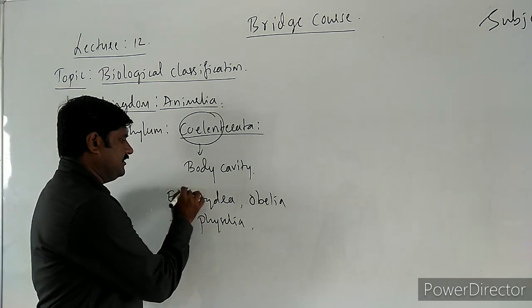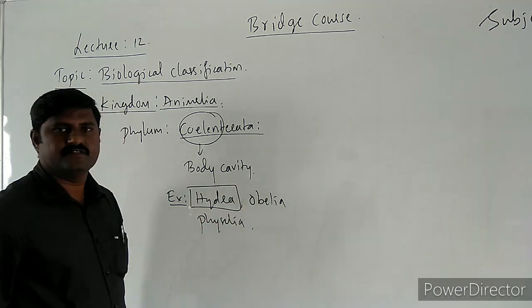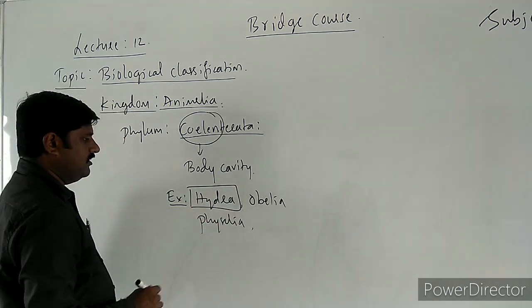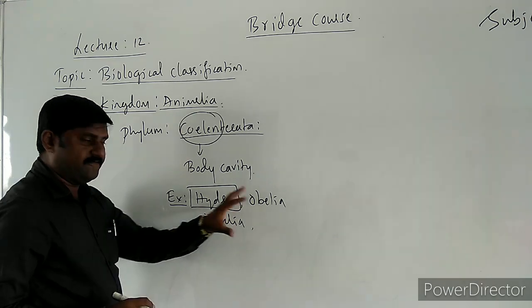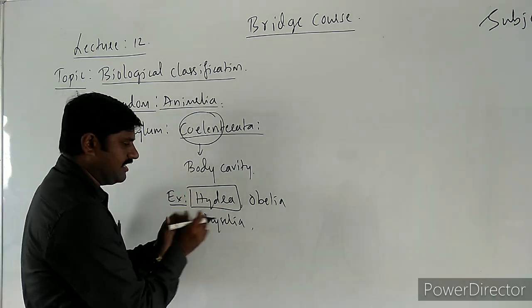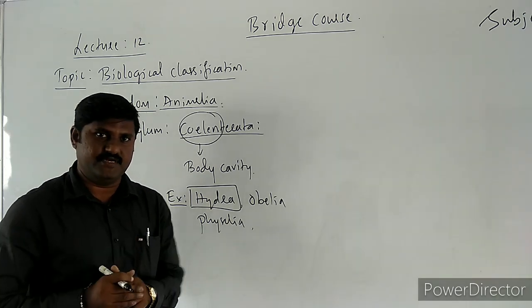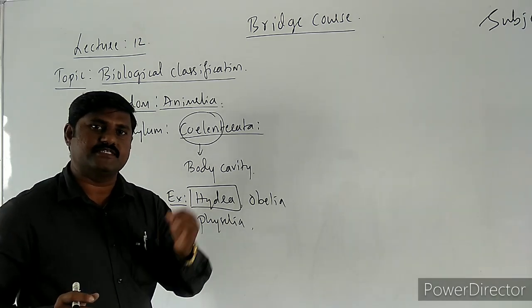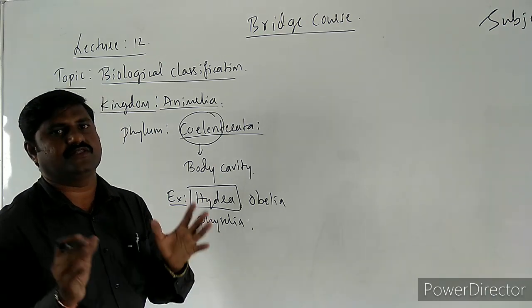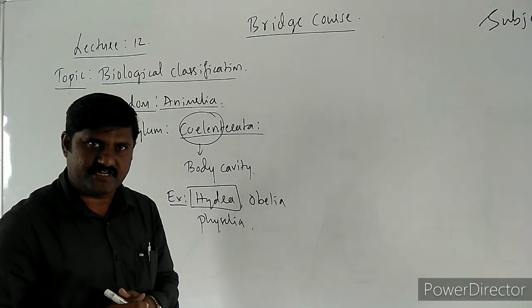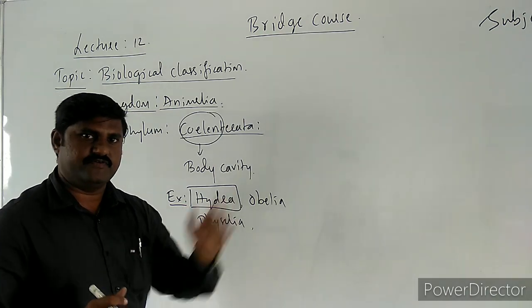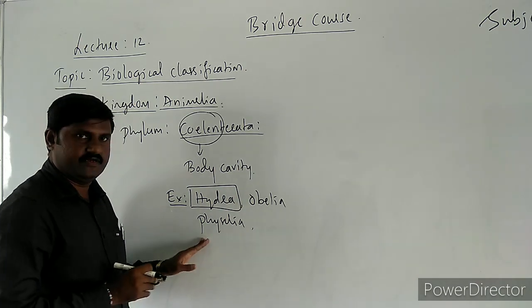When we see the structure of Hydra, two types of structures are seen in these animals. One is the polyp type of animal and the second one is the medusa type of animal. Based on their shape, they have been classified into two types. In detail, we'll study it later.